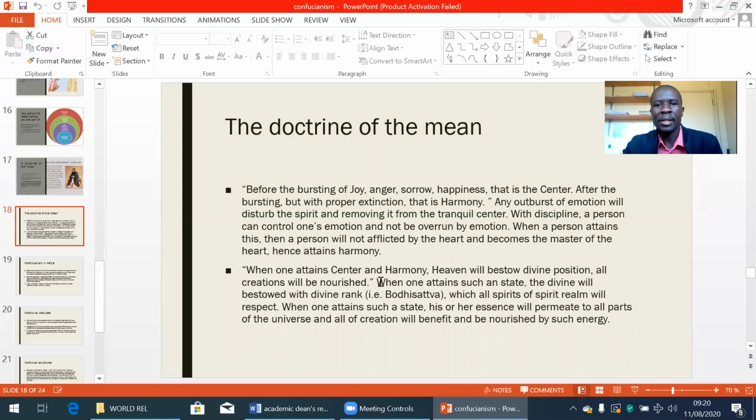When one attains center and harmony, heaven will bestow divine position, and all creations will be nourished. When one attains such a state, the divine will be bestowed with divine rank, i.e. Bodhisattva, which all spirits of the spirit realm will respect. When one attains such a state, his or her essence will permeate to all parts of the universe, and all of creation will benefit and be nourished by such energy.